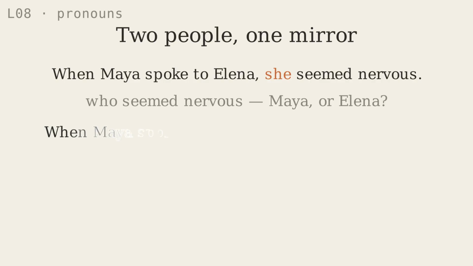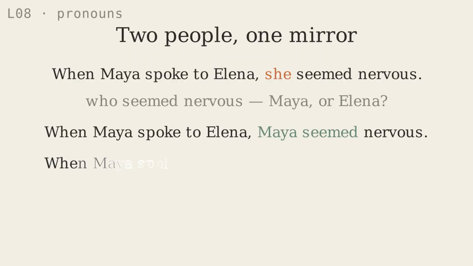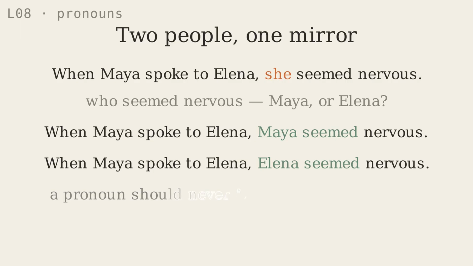To repair the sentence, replace the pronoun with the intended name. When Maya spoke to Elena, Maya seemed nervous. Or, when Maya spoke to Elena, Elena seemed nervous. A pronoun should not force the reader to guess. Its antecedent should be clear.